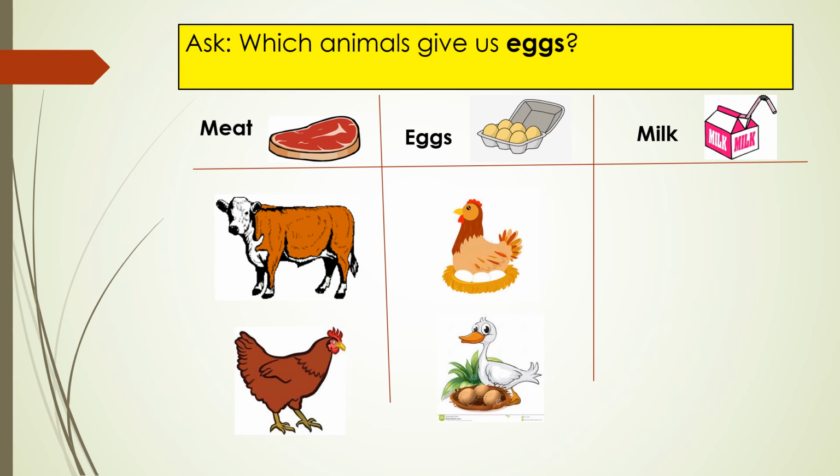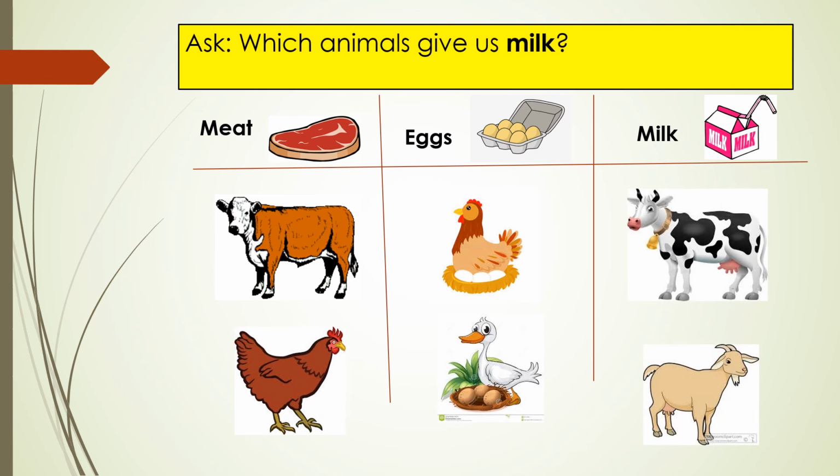Ask, which animals give us eggs? Chicken, duck. Ask, which animals give us milk? It can be cow or goat.